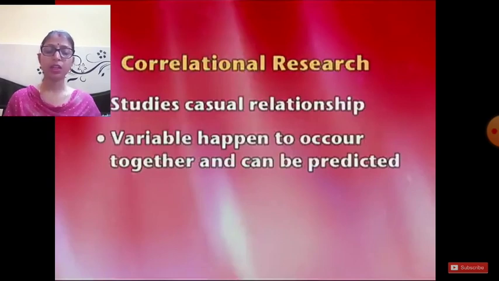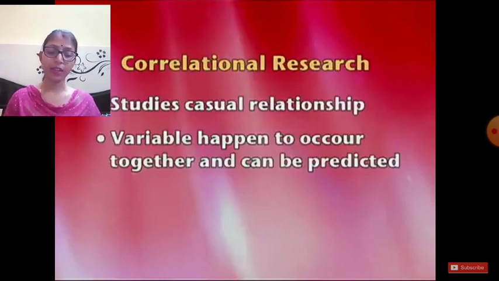In psychological research, we often wish to determine the relationship between two variables for prediction purposes. For example, you may be interested in knowing whether the amount of study time is related to the student's academic achievement. This question is different from the one which the experimental method seeks.